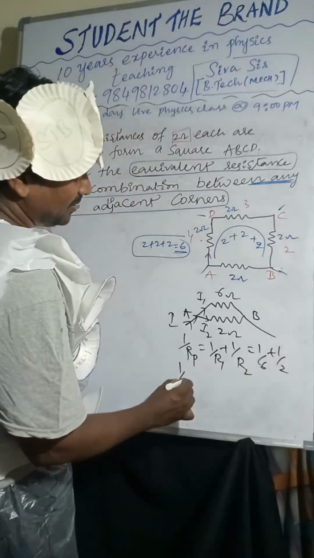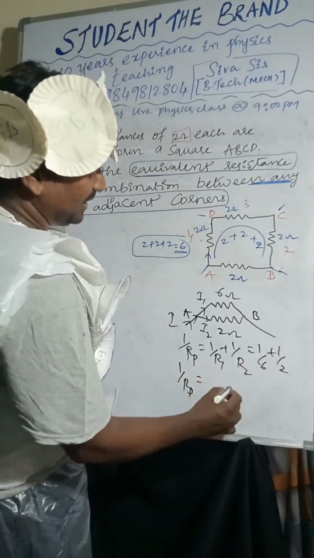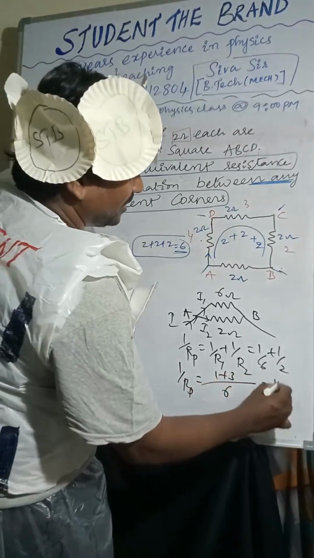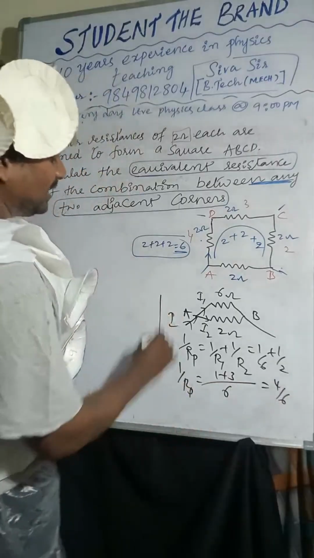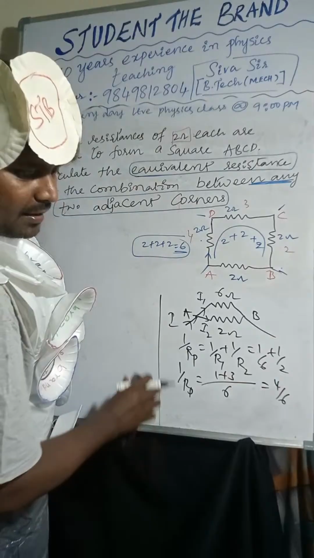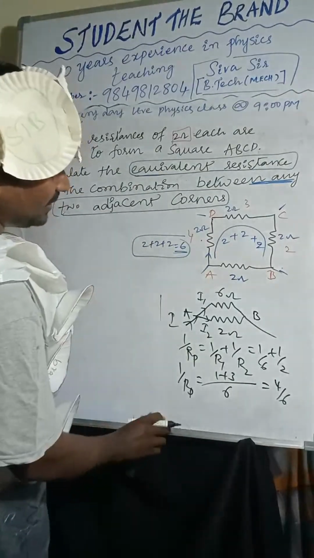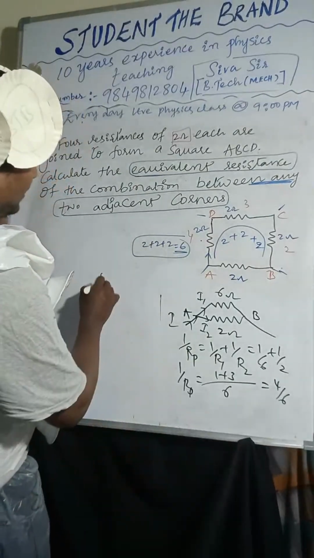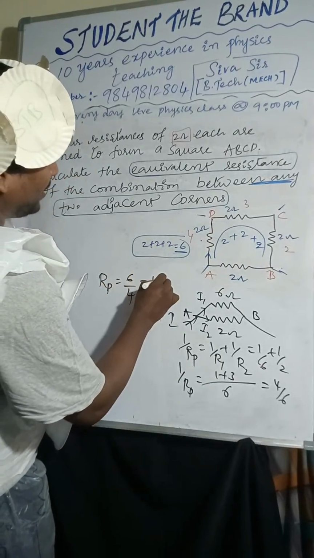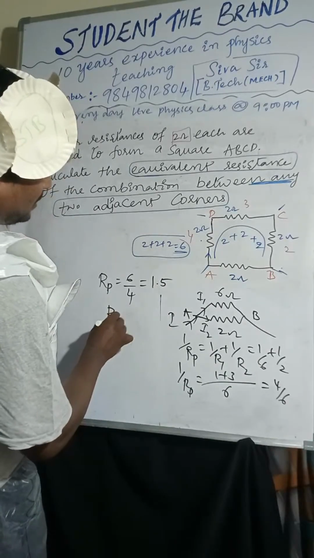So that is nothing but 1 by Rp equal to, so we can take 6 LCM and 1 plus 3, that is nothing but 4 by 6. Now if you are considering Rp, Rp is nothing but 6 by 4. 6 by 4 is nothing but 1.5, I hope. Okay. So that is the answer.